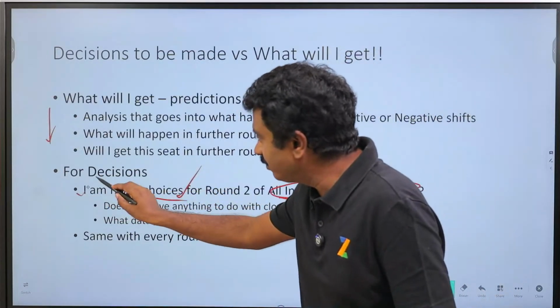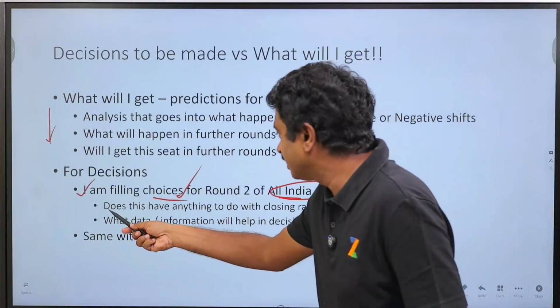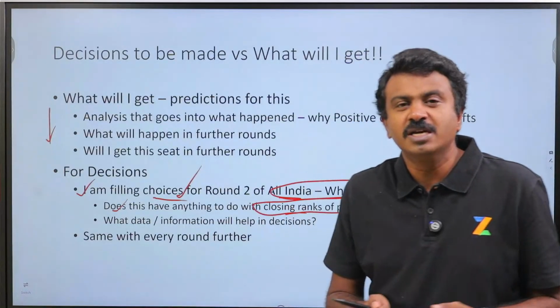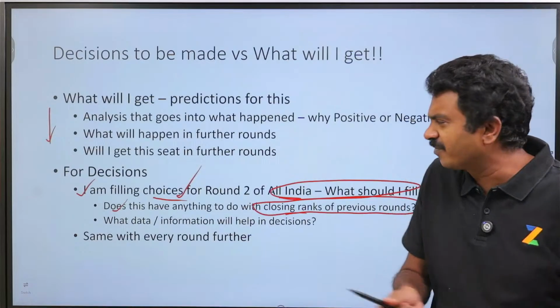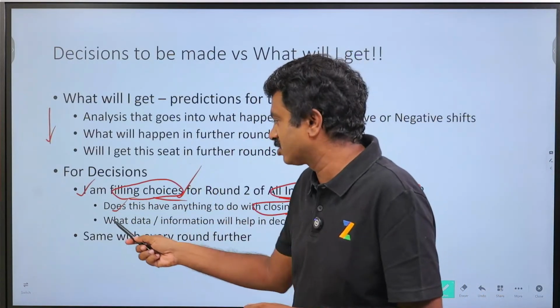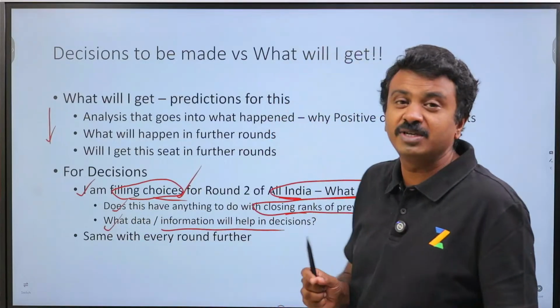So what would be the strategy for these, and does this have anything to do with closing ranks of previous rounds? This seat closed at this particular rank, will this impact my choices? Maybe, may not be, but that you decide based on the data. What data or information will help me in decision?